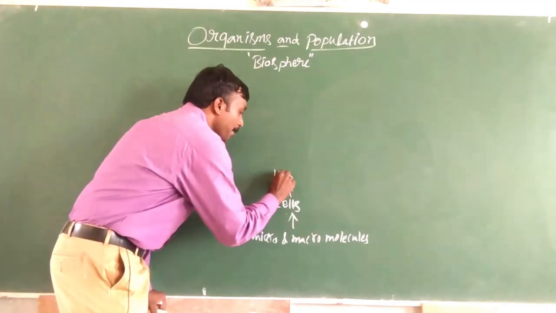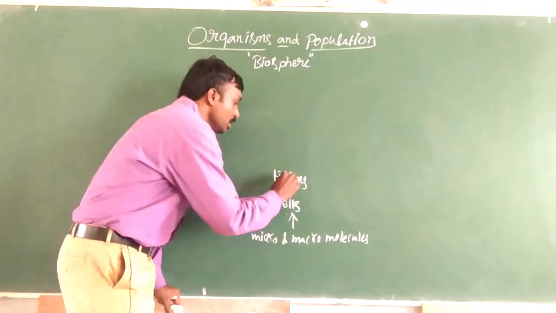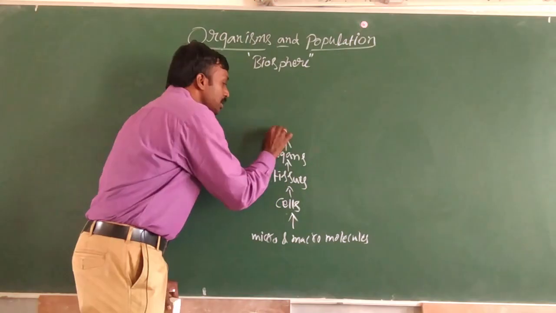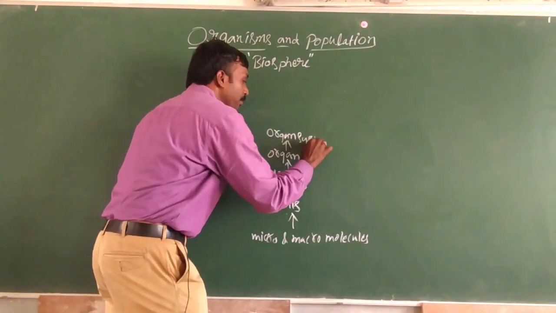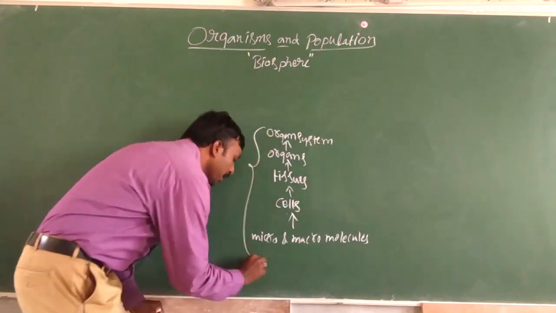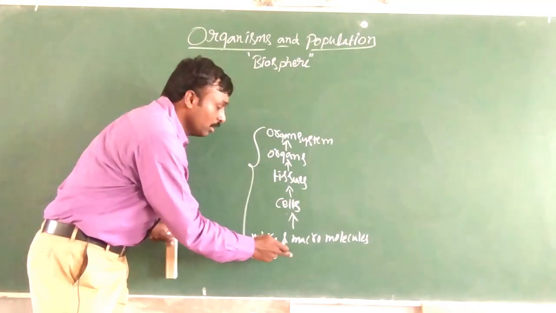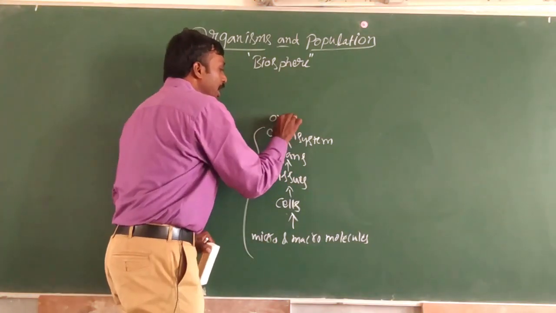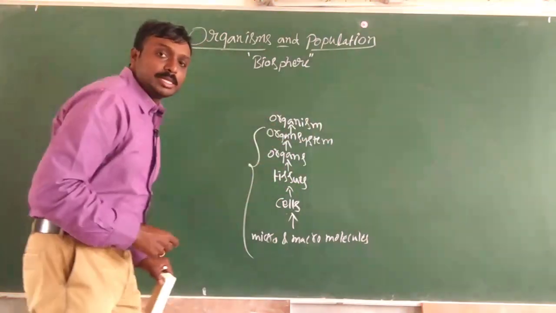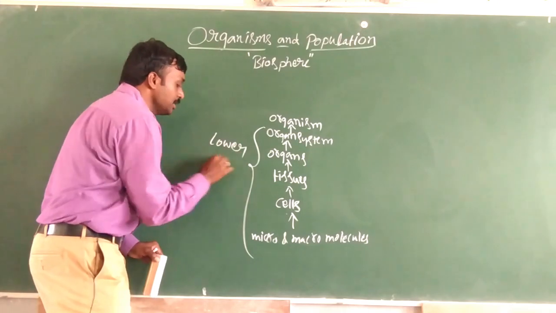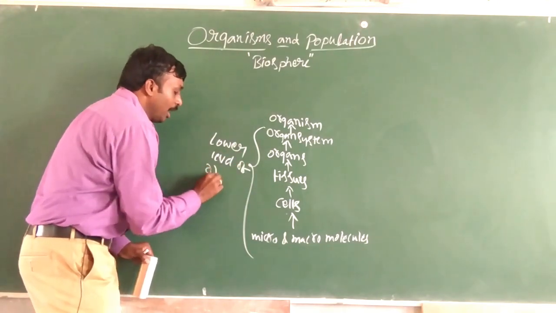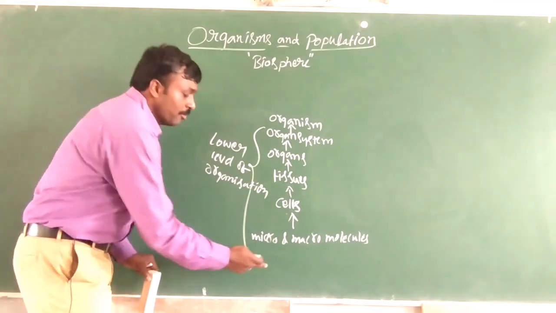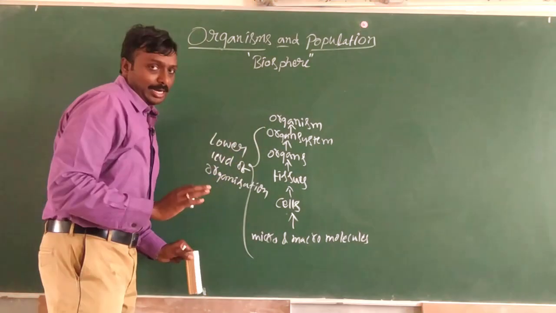The group of cells becomes tissues, the group of tissues becomes organs, and the group of organs becomes an organ system, which gives rise to an organism. From micro and macro molecules up to organism is generally considered the lower level of organization.